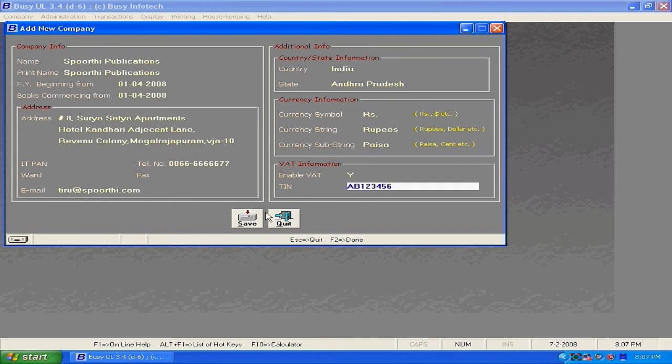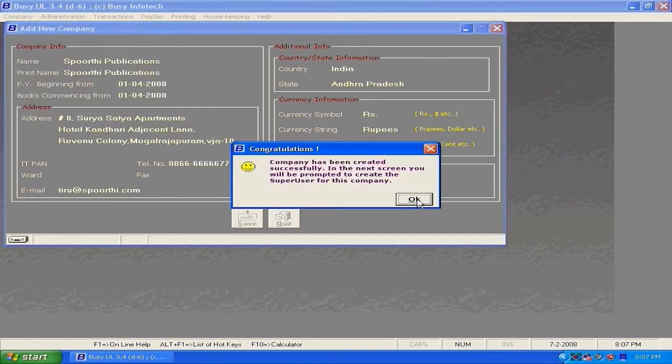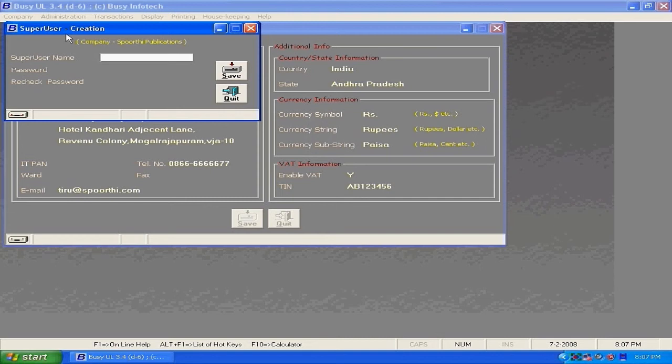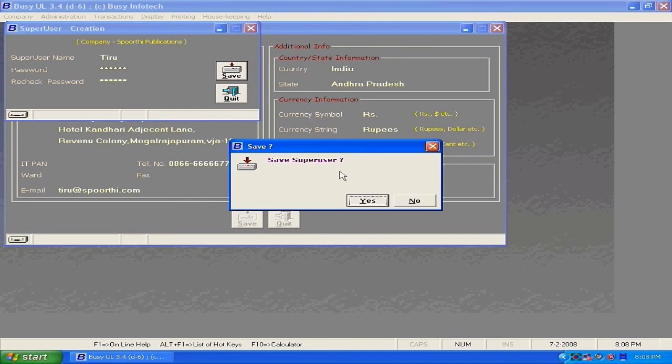On clicking save, BUSY will create all the accounts and it shows a congratulations message. After that, you need to create a super user: username, password, recheck password, and save it. Now a full screen of BUSY will be opened where all the menus are enabled.